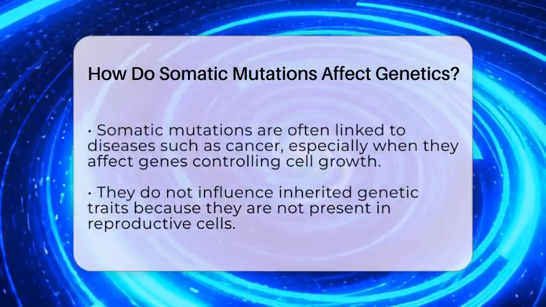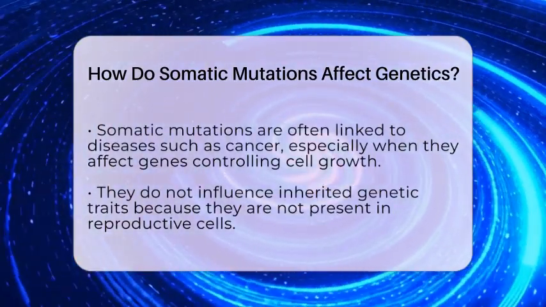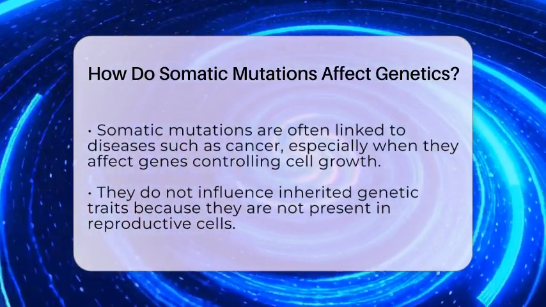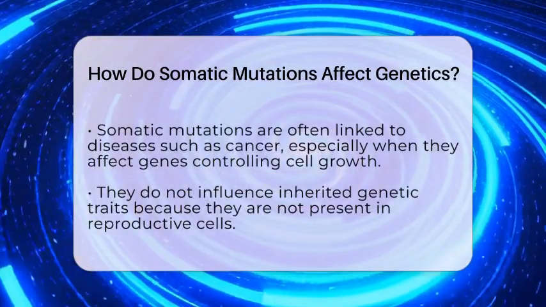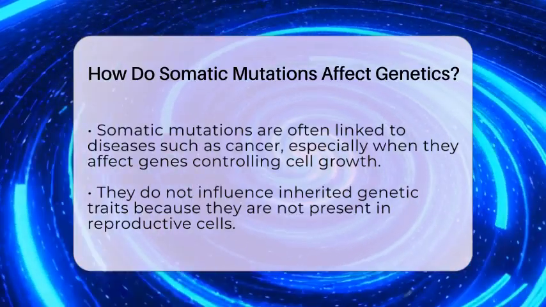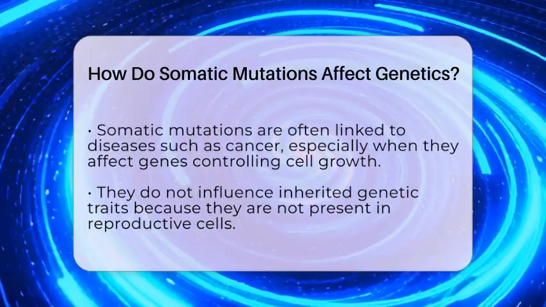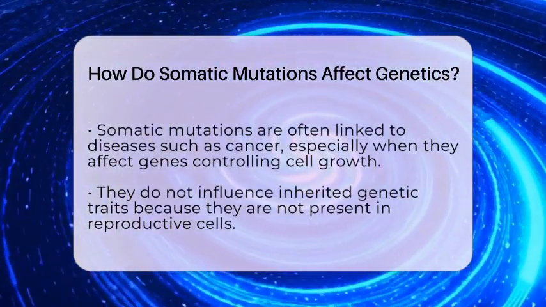Most importantly, somatic mutations are often linked to diseases like cancer. When mutations happen in genes that control cell growth, they can cause cells to grow uncontrollably, forming tumors. This is why cancer cells often have many mutations that normal cells do not.